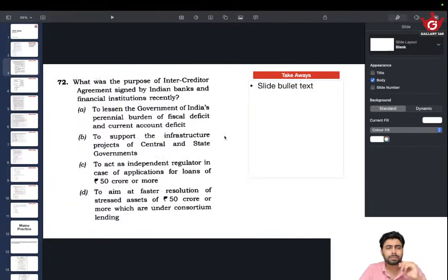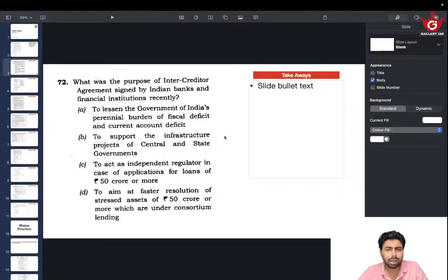Then move on. What was the purpose of the intercreditor agreement signed by Indian banks and financial institutions recently? So this was a current affair back then, I think in 2021, I guess. So it was an intercreditor agreement. Okay.